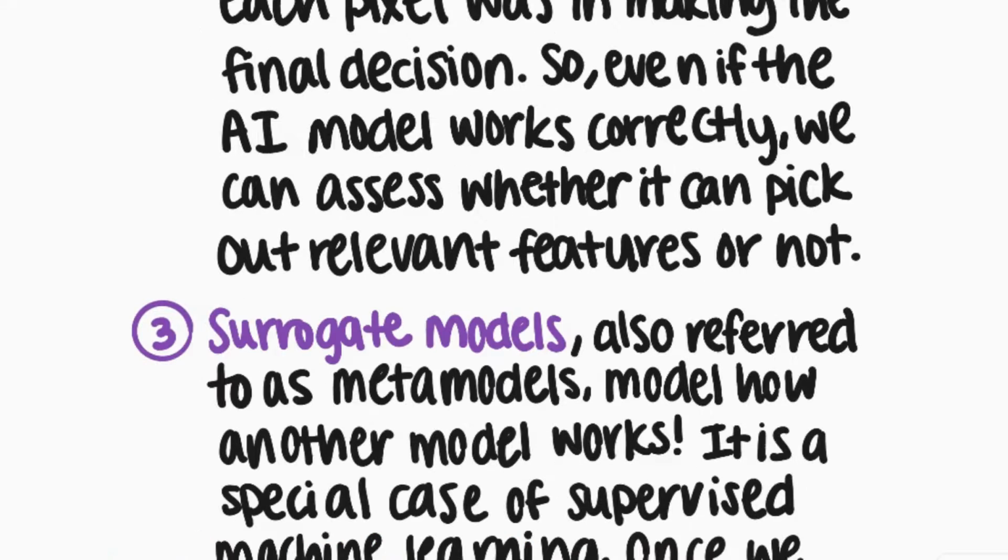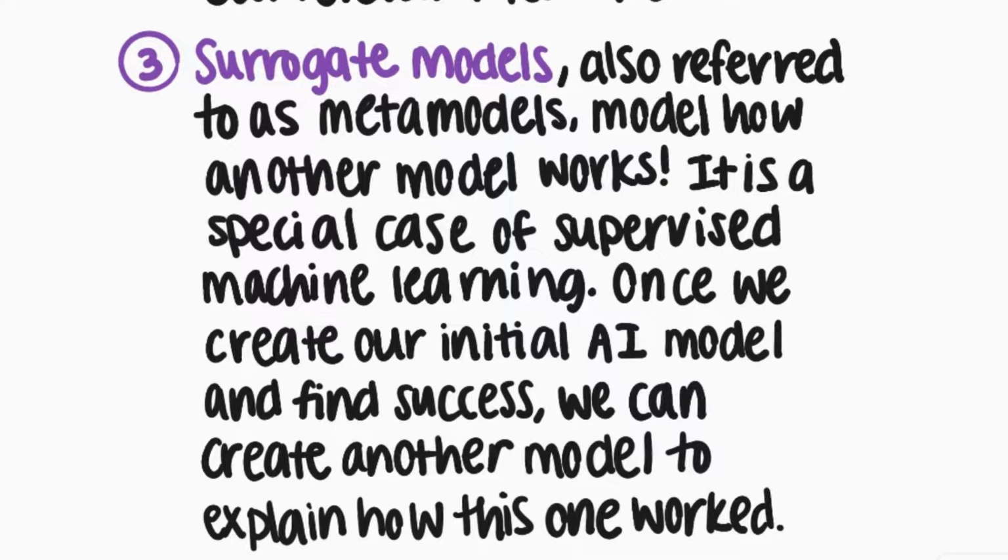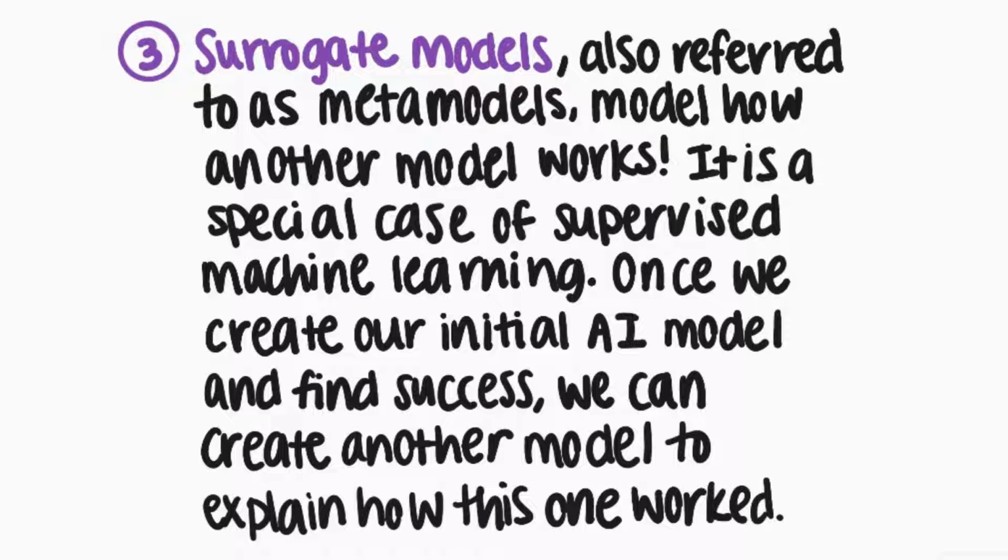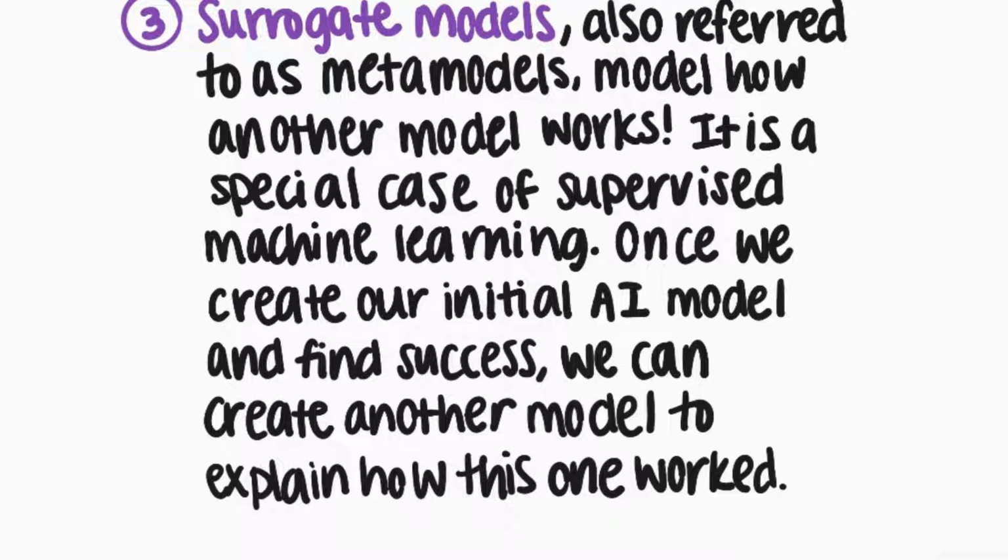And finally, we have surrogate models. They're also referred to as meta models because they model how another model works. And it's a special case of supervised machine learning. So once we create our initial AI model and find success, we can form another model to explain how the first one worked. And so we put in the inputs and outputs determined by the first model, and then the surrogate model will be trained so we can track how the decisions are made.